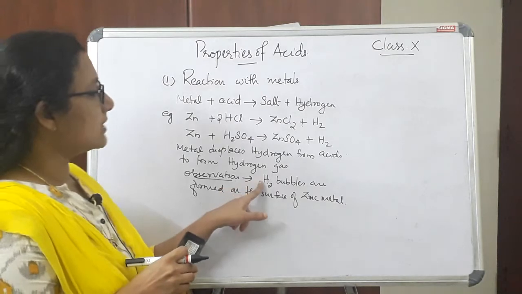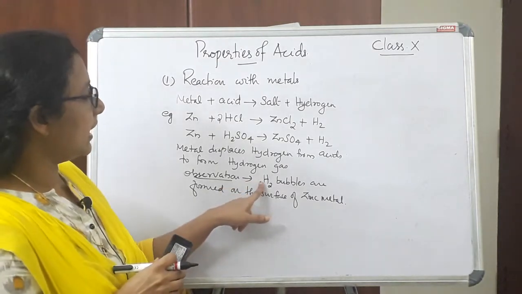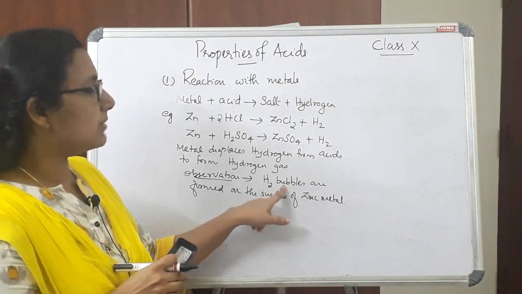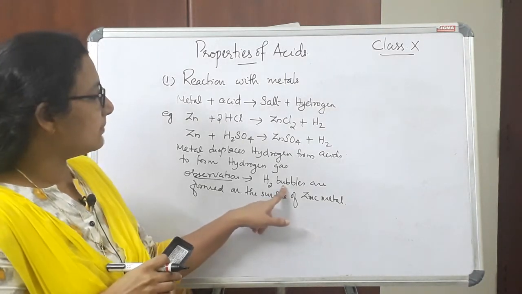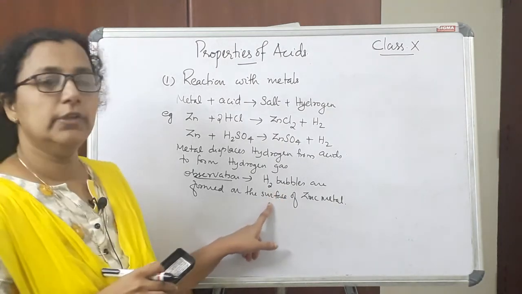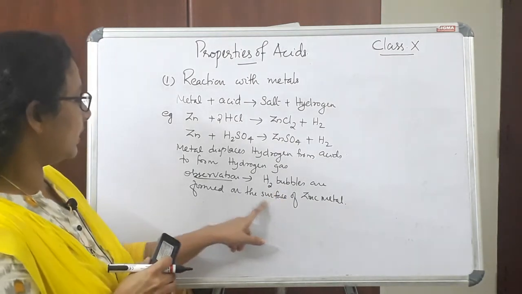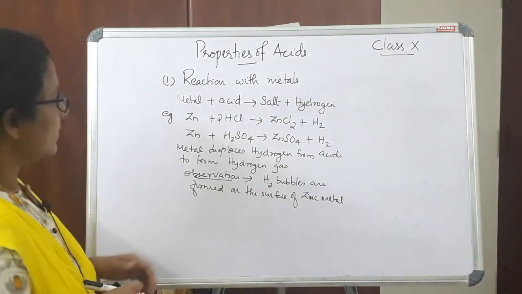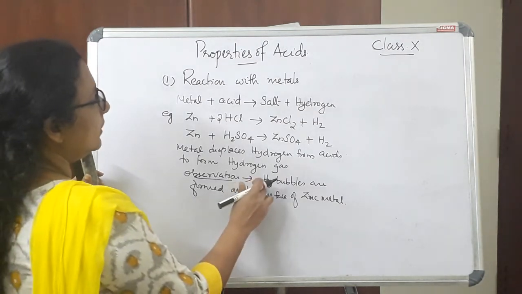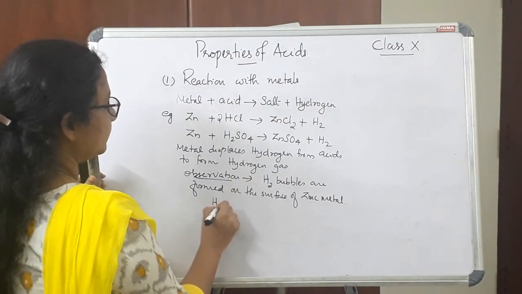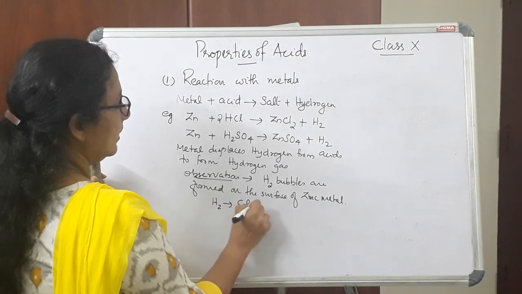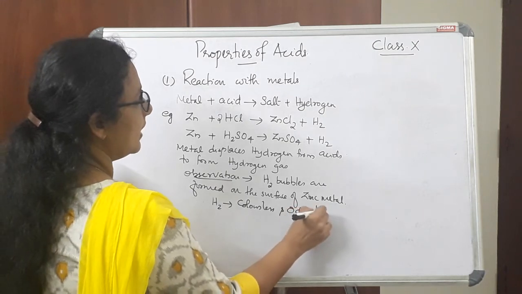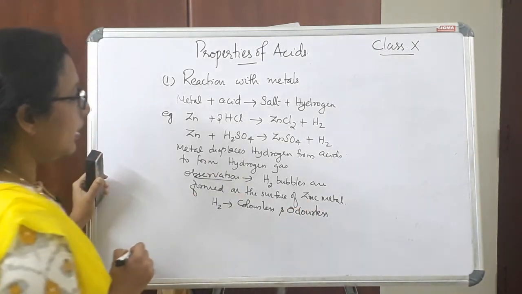So hydrogen gas is formed in the test tube, in the form of bubbles. That hydrogen gas bubbles can be seen in the test tube if you are doing this experiment in the laboratory. That is seen on the surface of zinc metal. So that will be the observation. And we know that this hydrogen gas is colorless and odorless.